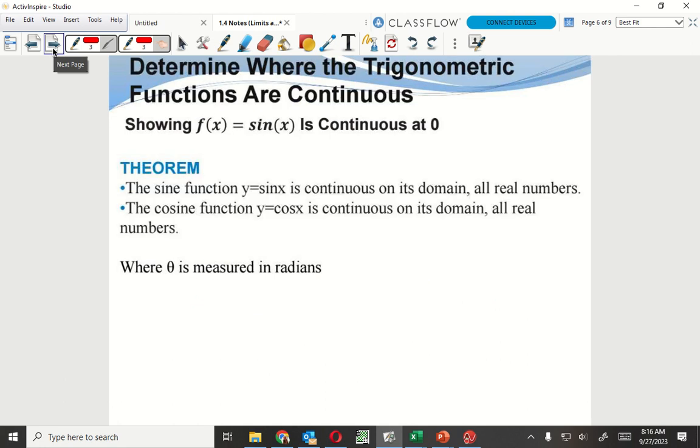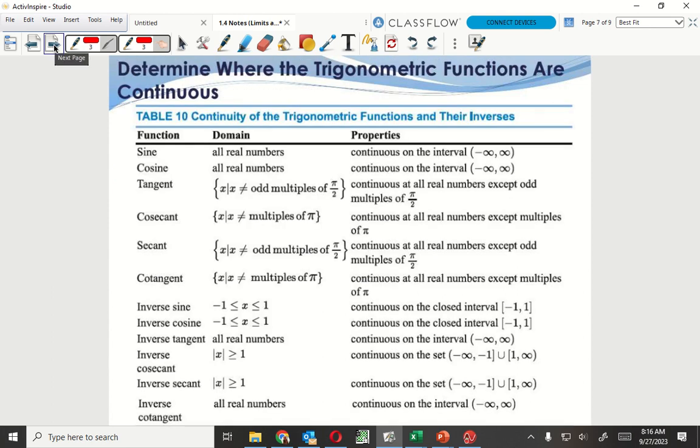All right, so sine is continuous at 0. It's always continuous. Like I said, its domain is all real numbers from negative infinity to positive infinity. Cosine has that same thing. Here are the inverses and all the reciprocals.